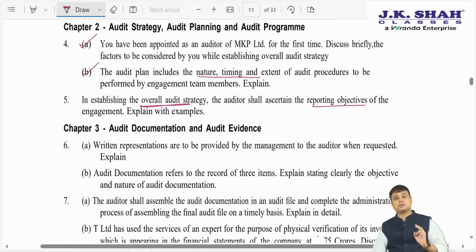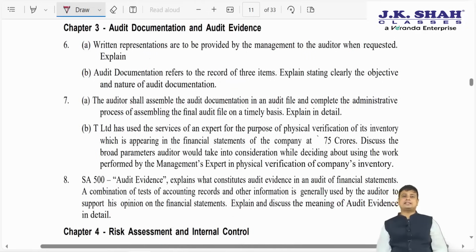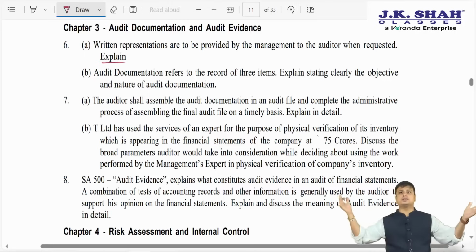So this was our chapter number 2, audit strategy, planning and programming. Moving ahead with an important chapter, that is audit documentation and evidence, a very high weightage from this particular chapter. First question that they have asked is, written representations are provided by management to the auditor when requested, explain. Honestly speaking, a very vague question, because you can write multiple things here. What are they exactly expecting from us?